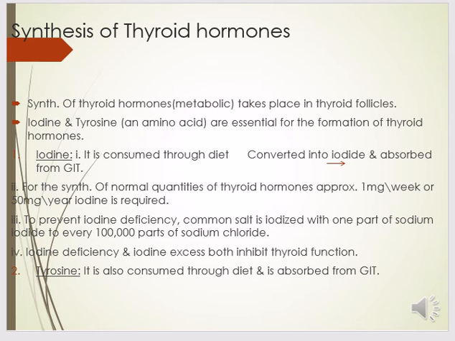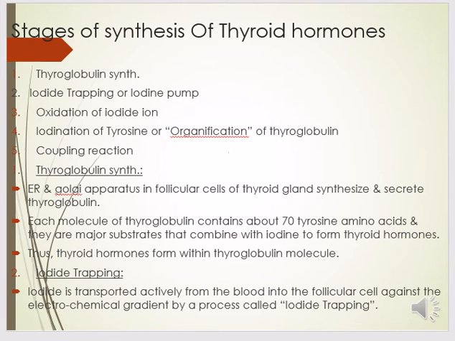So, we can see in detail how the synthesis of hormones takes place. There are different steps or stages involved in the synthesis of thyroid hormones. These are: number 1, thyroglobulin synthesis; number 2, iodide trapping or iodine pump; number 3, oxidation of the iodide ion; number 4, iodination of tyrosine or organification of thyroglobulin; number 5, the coupling reaction. So number 1,